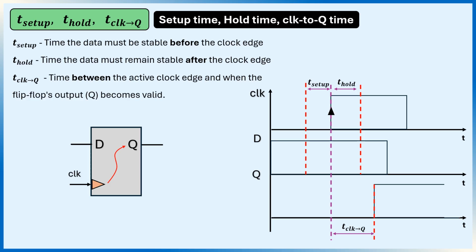Clock to queue delay. Clock to queue is the delay between the active clock edge and when the flip-flop produces valid data at its output. Unlike setup and hold, which are requirements of the capture flip-flop, clock to queue delay is introduced by the launch flip-flop. These three timing parameters are the missing pieces we need to perform timing analysis.